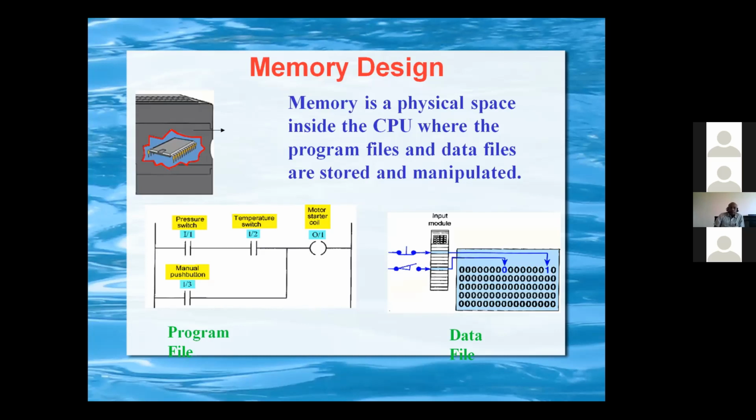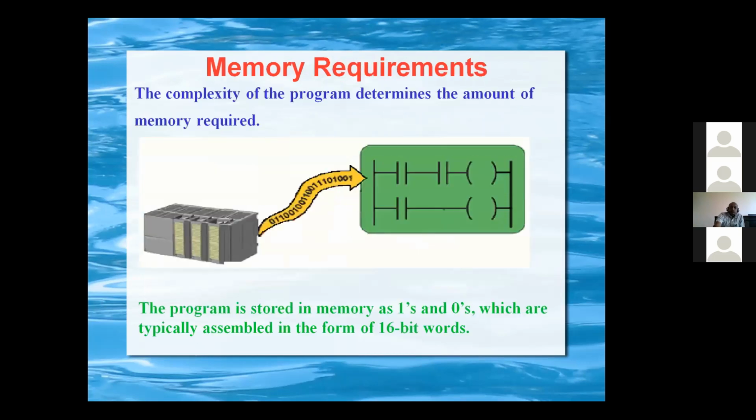Accordingly, we can visualize the data file. When there is no input, that is the second limit switch, it is read as 0. When the push button is closed, it is read as 1. As far as this logic is concerned, when both are on, the output coil will be energized.